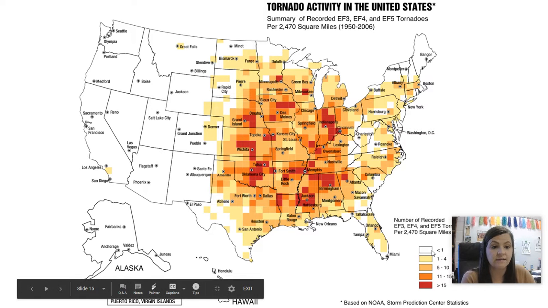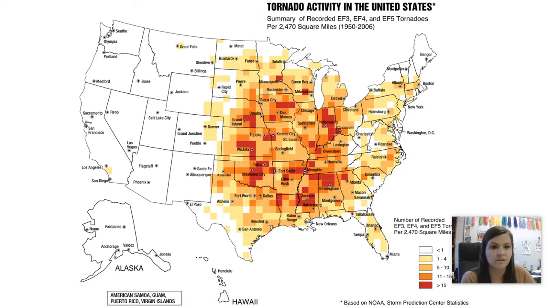You can see where some of those have occurred. Less than 1 will be in the white area. So around us, we've had some from 1 to 4, it looks like in Giles County there.